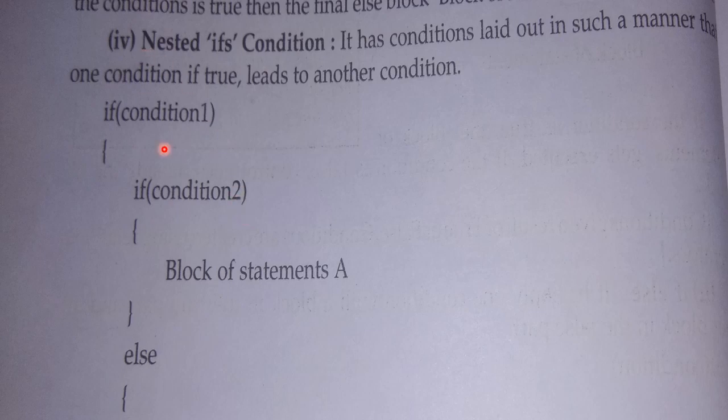So to check condition 2, it is a must that condition 1 should be true. First it will check the first if condition. If it is true, then it will check the next if condition. If this one is also true, then this block of statements will execute. But suppose the first if condition is true, but the next if condition is false, then what will it do? It will not execute this block of statements.